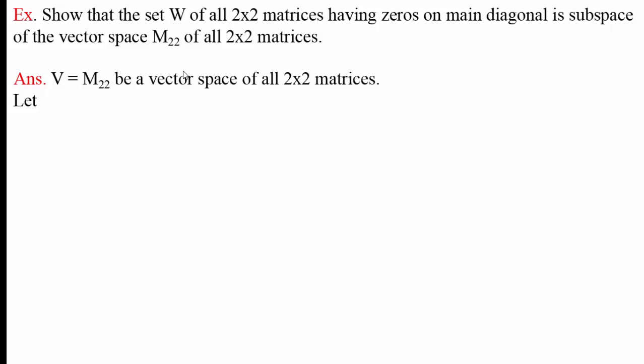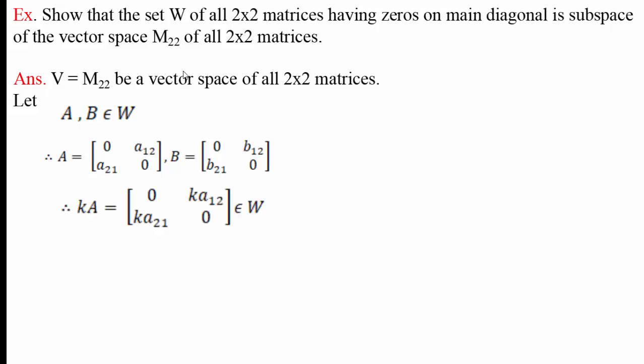Let V equal to M22 be the vector space of all 2 by 2 matrices. Let A, B belong to W. By the definition of W, diagonal elements of A must be 0. That means A can be written as matrix [0, a12; a21, 0], and B can be written as matrix [0, b12; b21, 0].